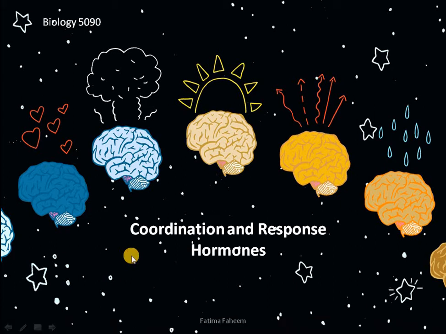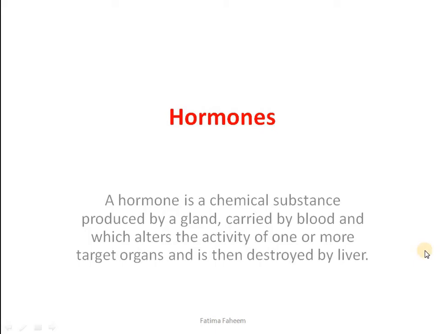Alright, this is chapter number 11, Coordination and Response. In today's lesson, we will see the basic definition for hormones, the glands which are responsible for the release of these hormones, and in the end, we will briefly discuss different types of glands and how they differ from each other. But first, let's see the basic definition for hormones.